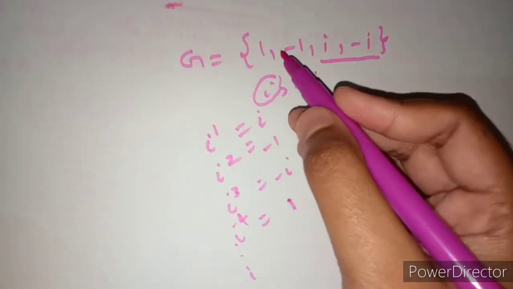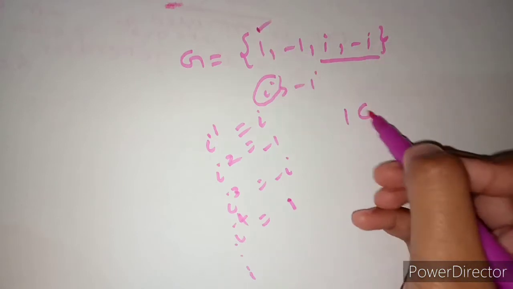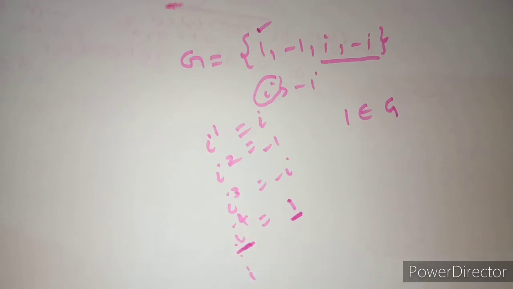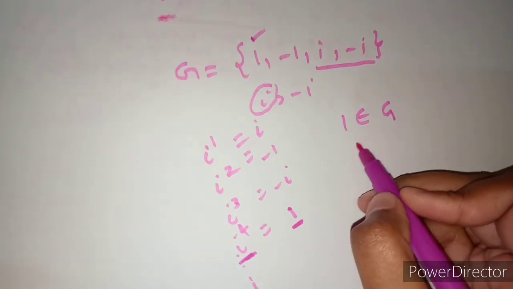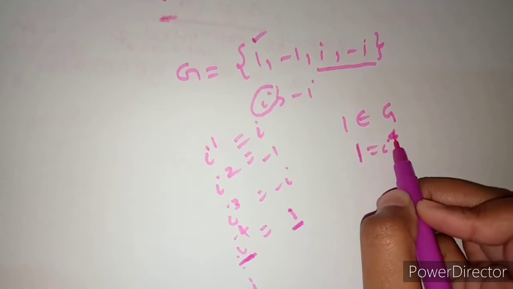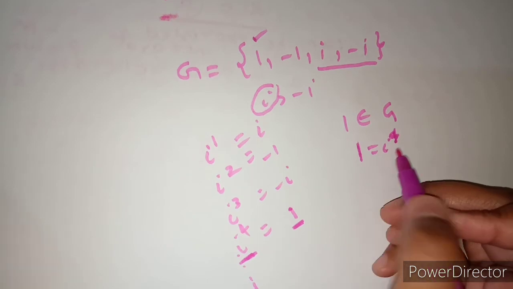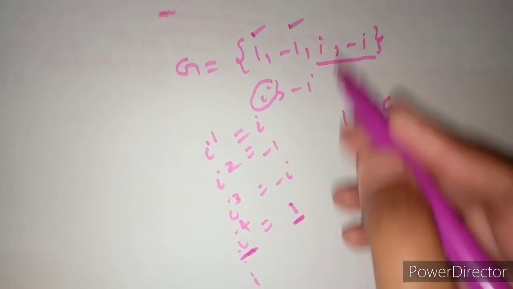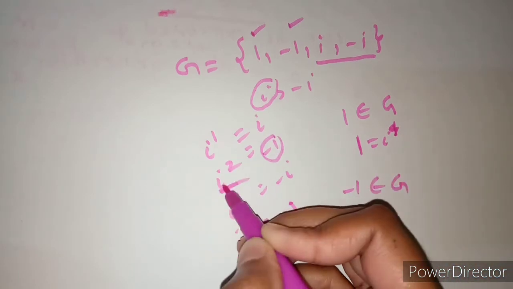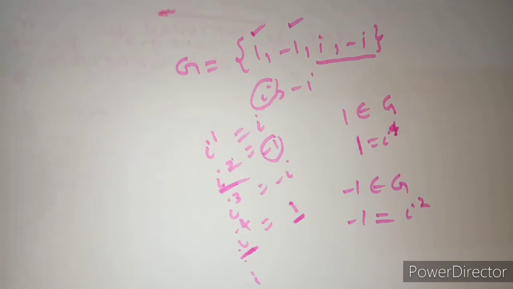Now, for each element of G, here 1 belongs to G and 1 is equal to an integral power of the generator, right? Here 1 is equal to i power 4. Likewise minus 1 belongs to G and minus 1 is equal to an integral power of the generator. If i is multiplied 2 times, then we get minus 1, right? That means minus 1 is equal to an integral power of the generator.